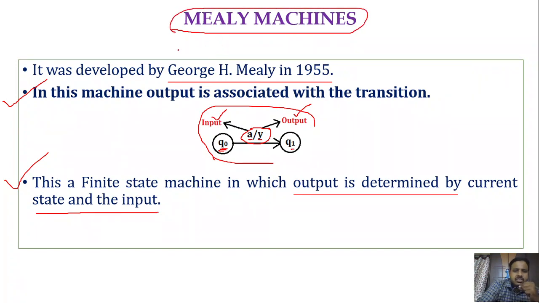Okay. One more point: Mealy and Moore machines are deterministic in nature, right? What it means is, for every input symbol, there must be only one transition. As we know from the concept of DFA, for every state on every input symbol, we have one transition. The same property applies to the Mealy and Moore machine. That means for every state on every input symbol, we have to specify only one transition. There should not be multiple transitions.